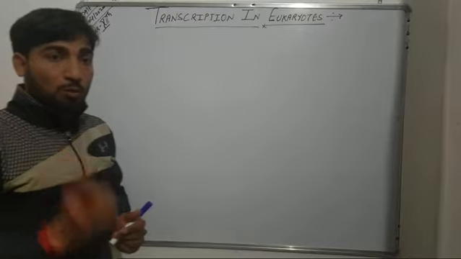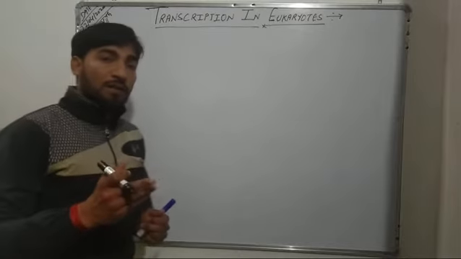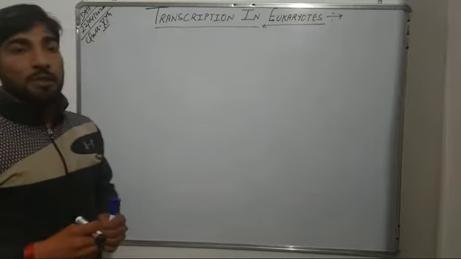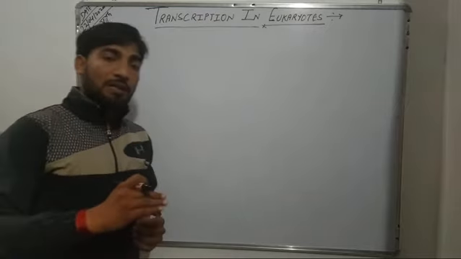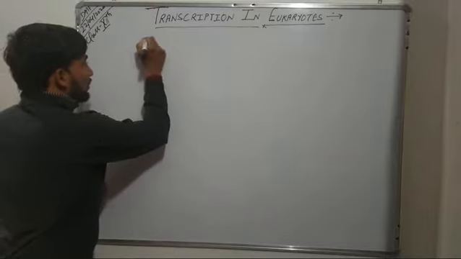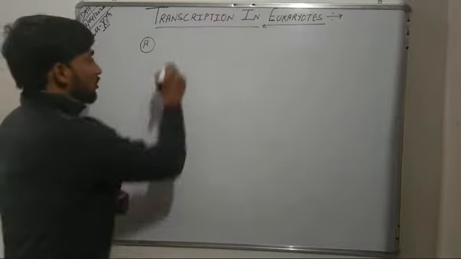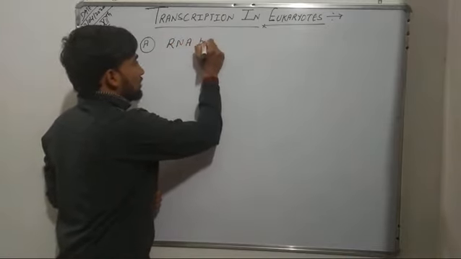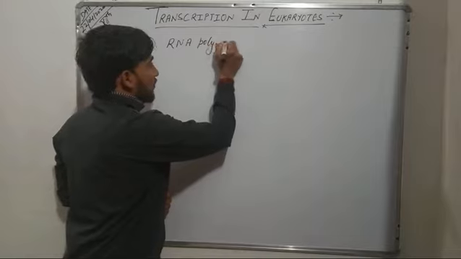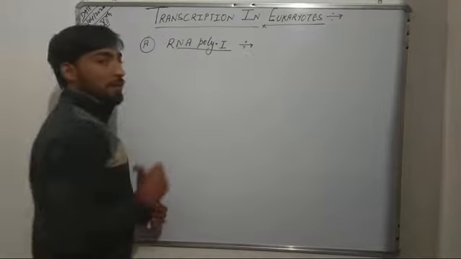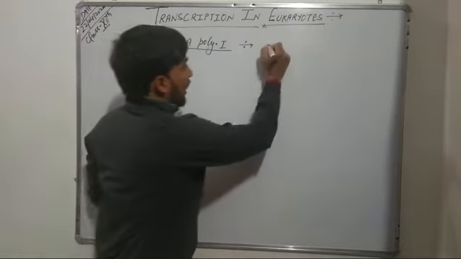Because eukaryotes have three different types of RNA polymerase, each of them transcribes a different type of RNA. For example, the first RNA polymerase, RNA polymerase I, transcribes the rRNA.